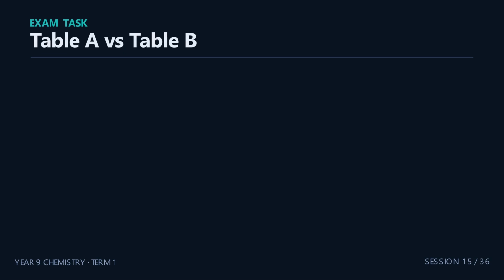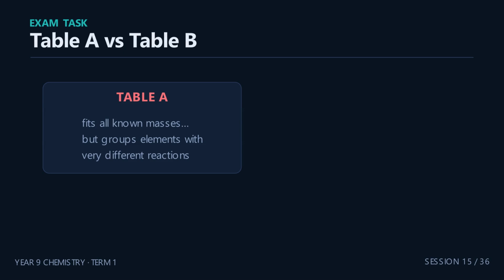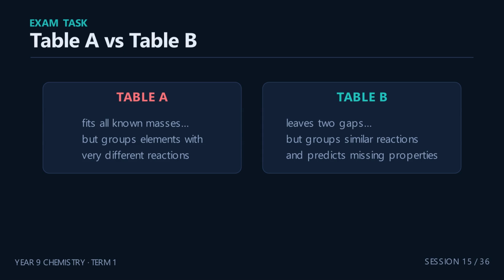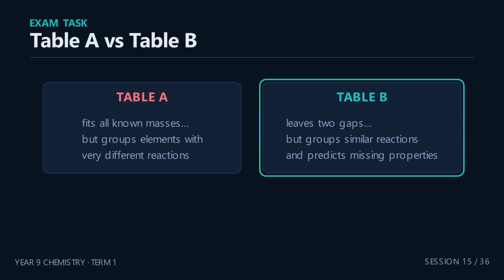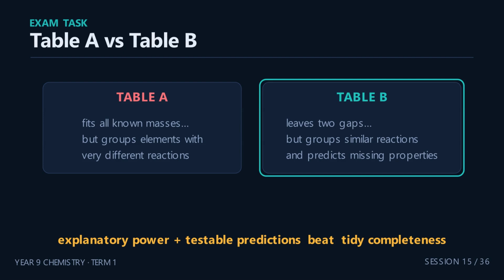Try this evaluation. It is a favorite exam task. Table A fits all the known atomic masses, but places elements with completely different reactions together. Table B leaves 2 gaps, but groups similar reactions and predicts the properties of the missing elements. Which is more scientific? Table B, and it is not close. Explanatory power and testable predictions beat tidy completeness. The gaps are a strength when they follow a clear pattern.